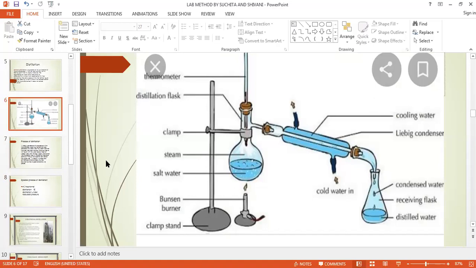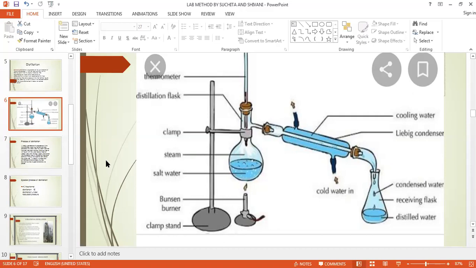But its main disadvantage is that some substances remain dissolved in it, which may be decomposed if unstable at the boiling point of the liquid, and hence the dissolved substance may not be obtained back in its original form. This is the only disadvantage. If the substances remain dissolved in it, it is very difficult to separate them in the pure original form.